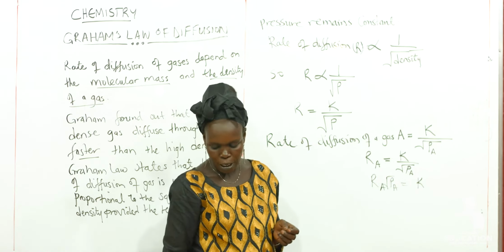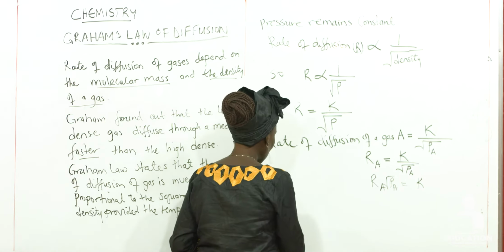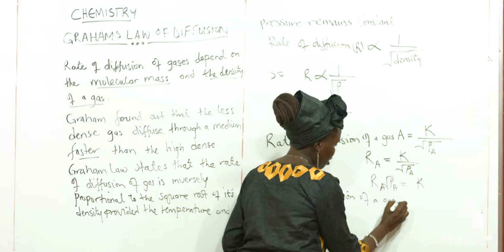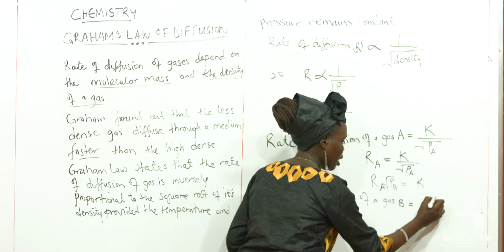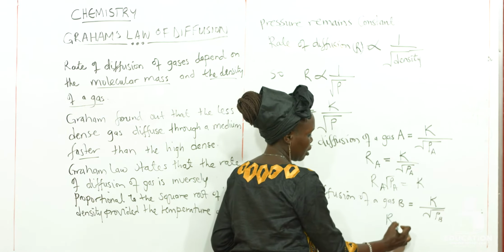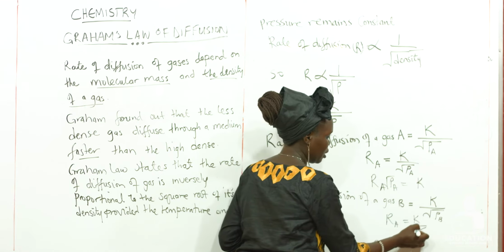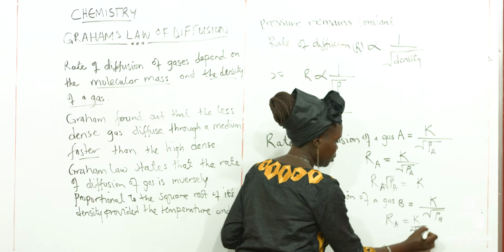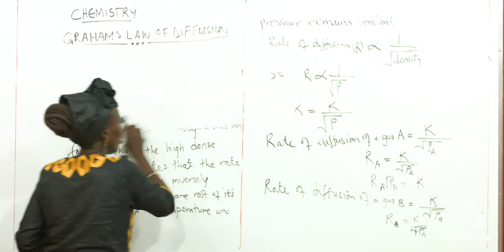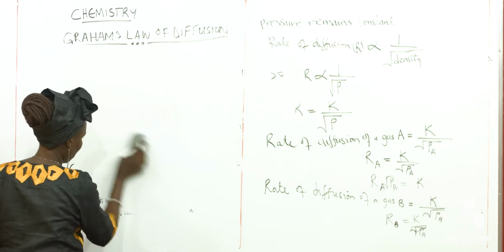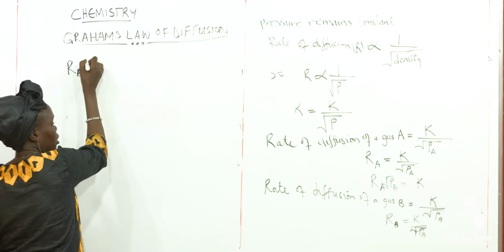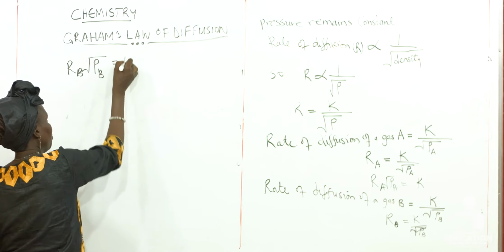With this, we can also calculate the rate of diffusion of gas B. So the rate of diffusion of gas B will be equal to K over the square root of the density of B. So we shall have R_B times the square root of its density will be equal to K, the same formula we had for the rate of diffusion of gas A.